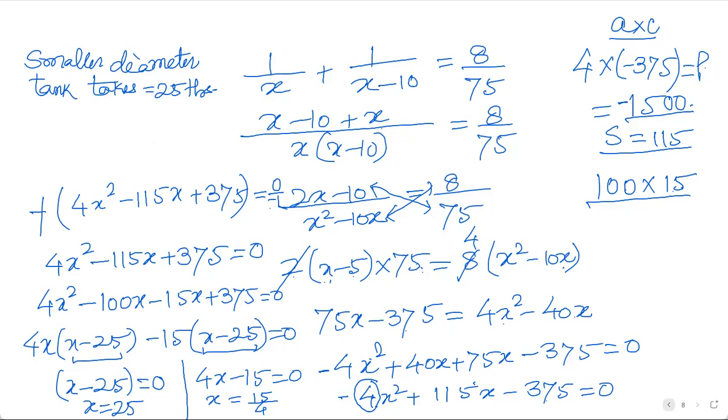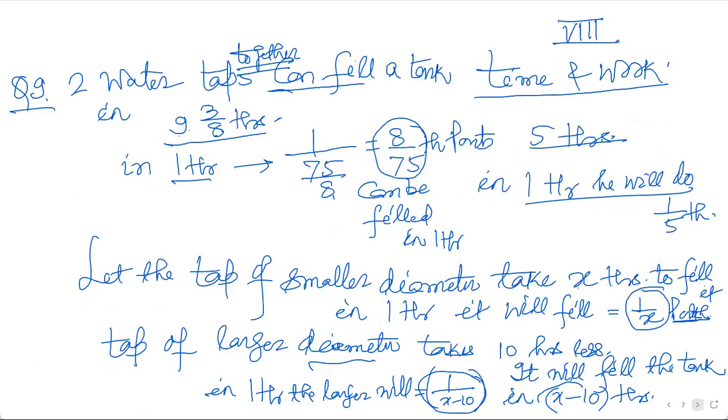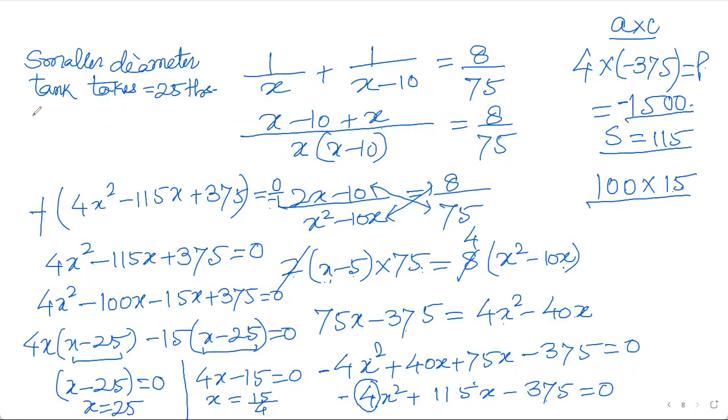This is the smaller diameter tank. And the larger diameter tank will take 25 minus 10, that is 15 hours.